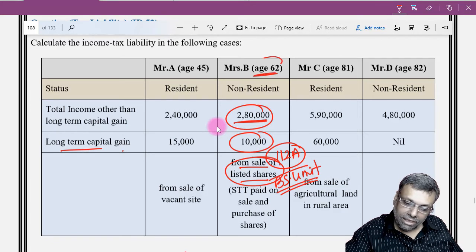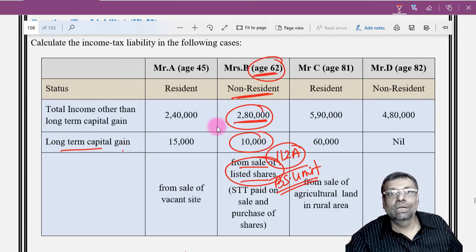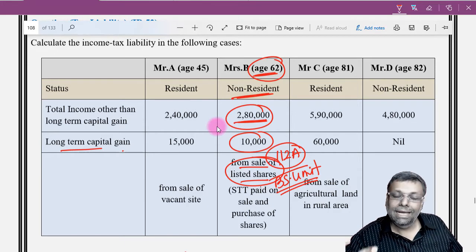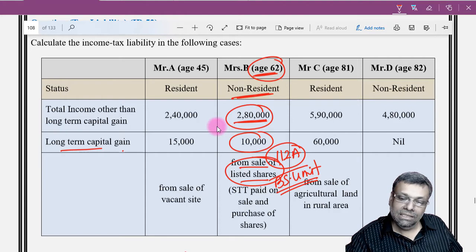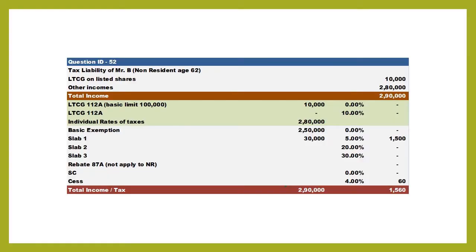Only thing that, see, your age is 62, but assessee is a non-resident, so higher basic exemption you cannot give, because the higher basic exemption is applicable only with respect to the resident assessee and not with respect to non-resident assessee. So that's all about Mr. B. Update your answer fully. So all pure calculator work you can keep on updating.